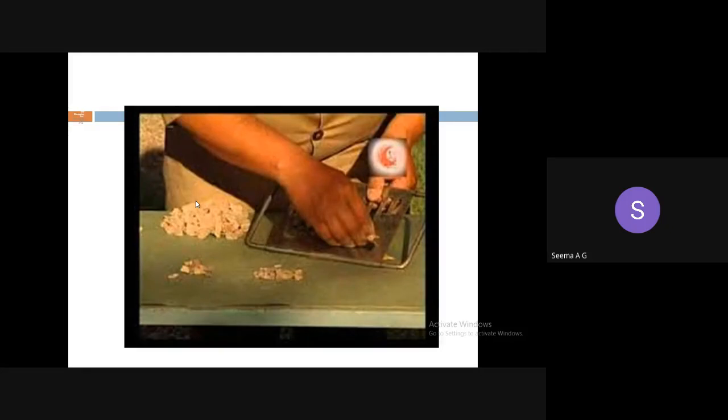If you have 20 samples, or 25 samples, or even 100 samples, you have to check the flakiness of each sample separately. Each sample is allowed to pass through the corresponding slit, and aggregates passing through the slit are kept separately, and aggregates not passing through the slit are kept separately.